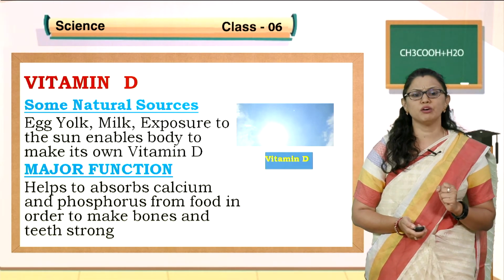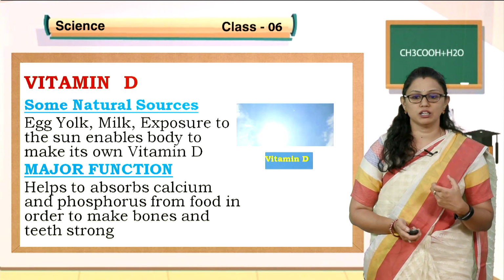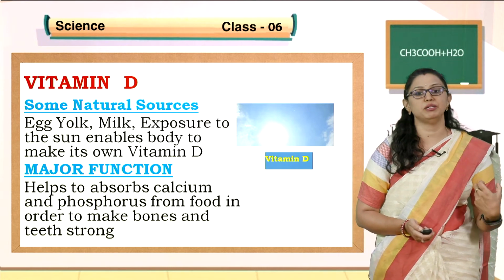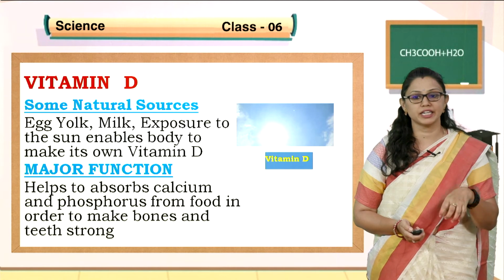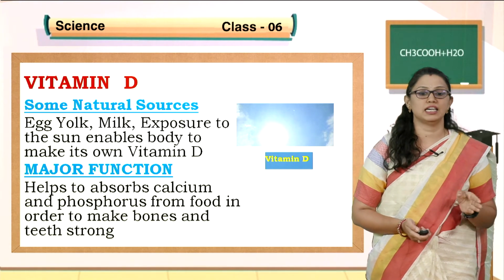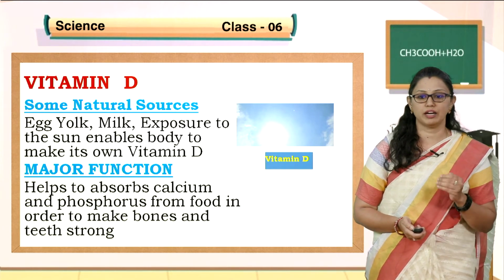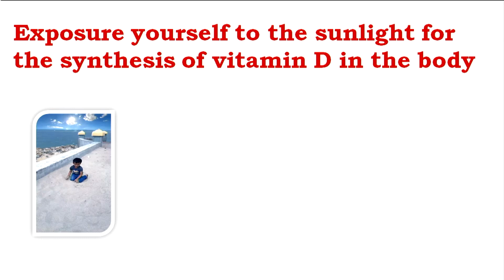It helps to absorb calcium and phosphorus from food in order to make bones and teeth strong. To have strong bones, we should have vitamin D. Whatever calcium content food we are taking should be absorbed, which means you should have vitamin D. So, the vitamin D source is sunlight. You have to expose yourself to sunlight for at least half an hour every day, for the synthesis of vitamin D in the body. Children, to absorb calcium and phosphorus, you need vitamin D, and you won't get vitamin D from any other foods, only through sunlight.